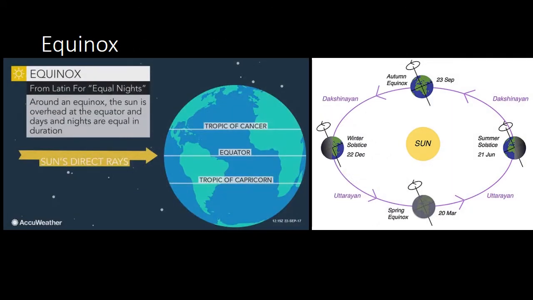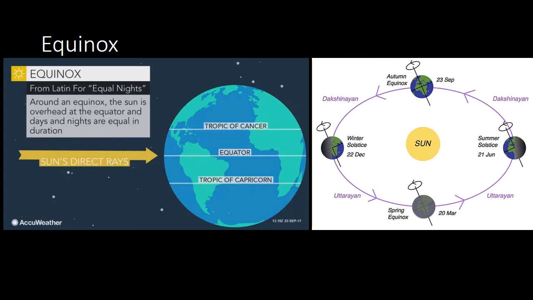Now after the solstices, or the Uttarayan and Dakshinayan, let's start with equinox. We have studied this, but let's revise this in detail. Equinox comes from a Latin word which means equal nights. So what happens during equinox is the sun rays fall directly over the equator, and as a result, the days and nights are equal in duration. That is, both of them have 12 hours of day and 12 hours of night.